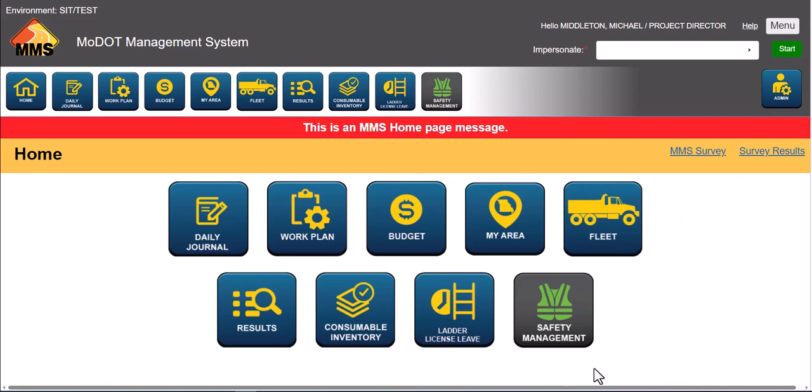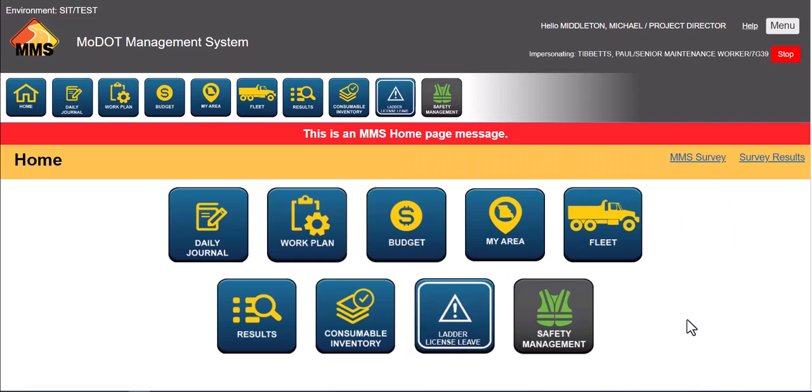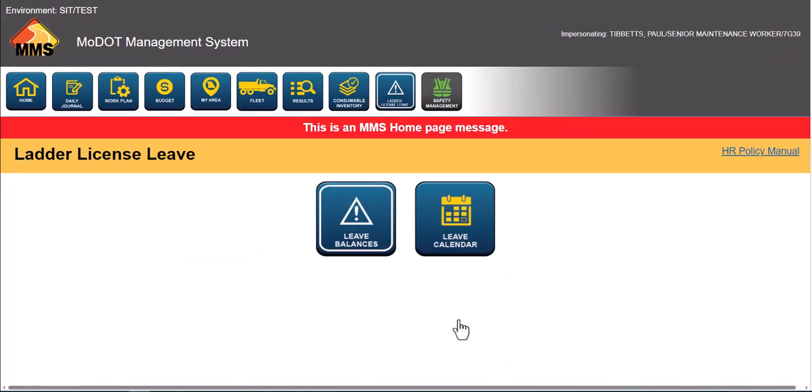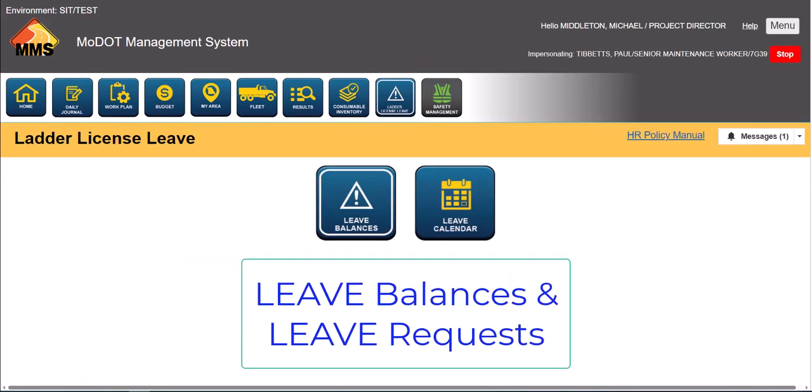And so I'm going to impersonate one of our senior maintenance workers and notice what has happened now. The ladder license leave button has actually changed. It has this alert on it. We're doing that intentionally to give the user a signal that there's something here we want you to go look at. So right now, when you click on this button, you're going into just the leave functionality that we have built right now.